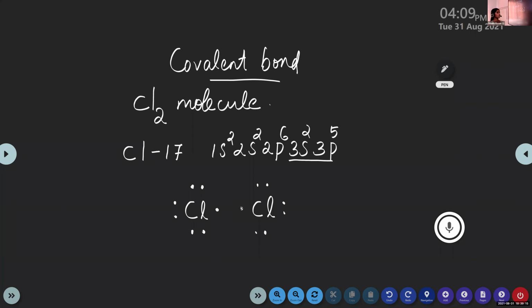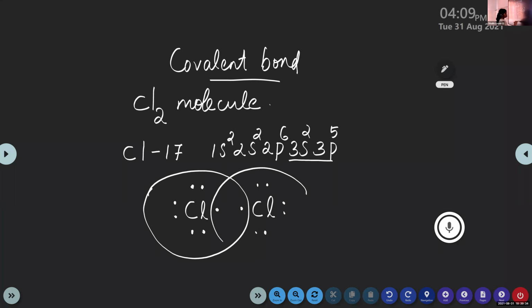How many electrons are required for the complete configuration in the outermost shell? 8, right? So both these chlorine atoms will share 1 electron with each. The first chlorine atom takes this electron, and the second chlorine atom also shares this electron.